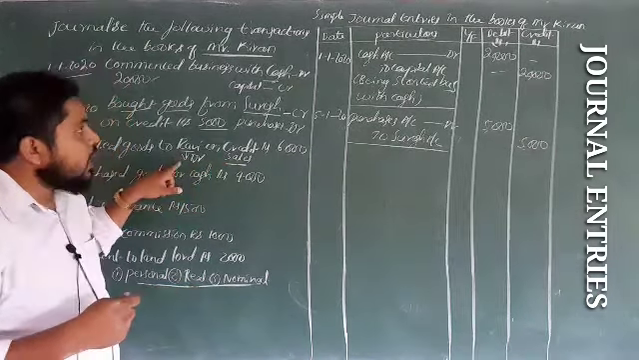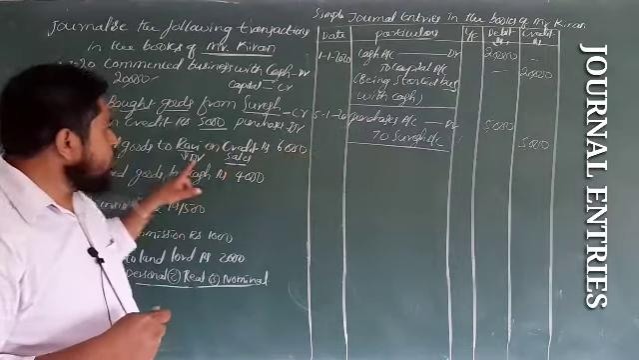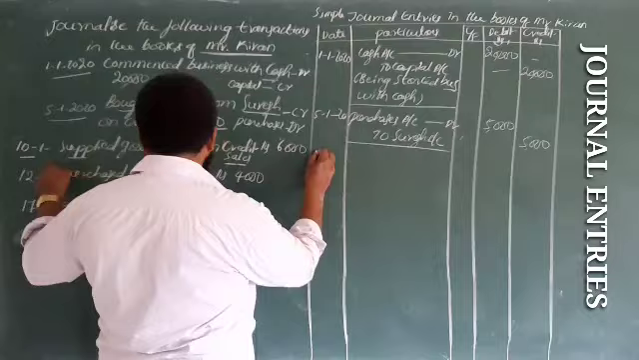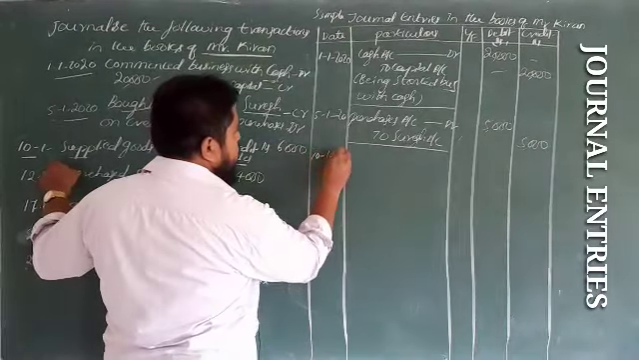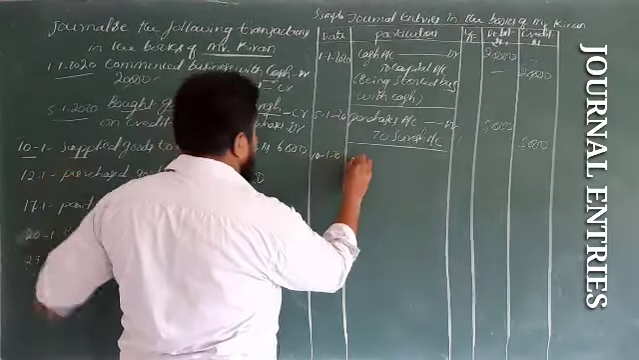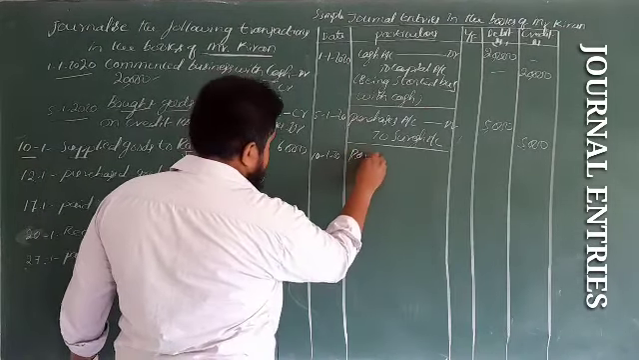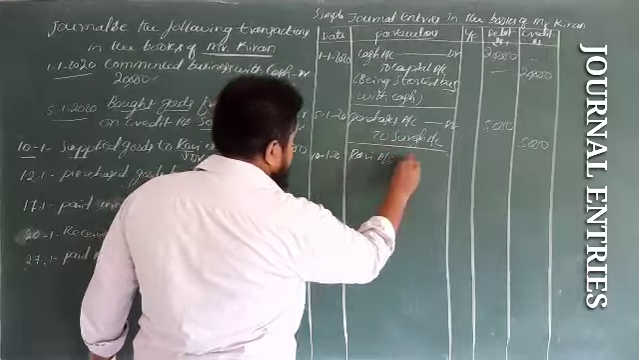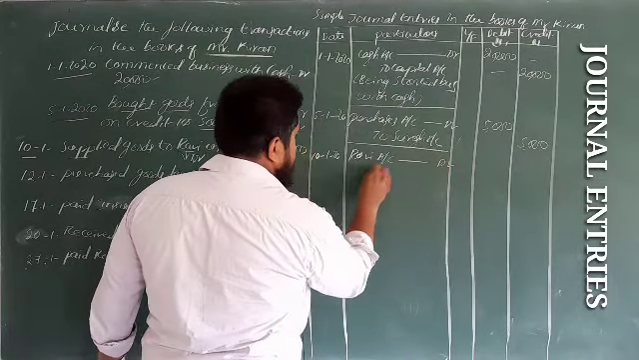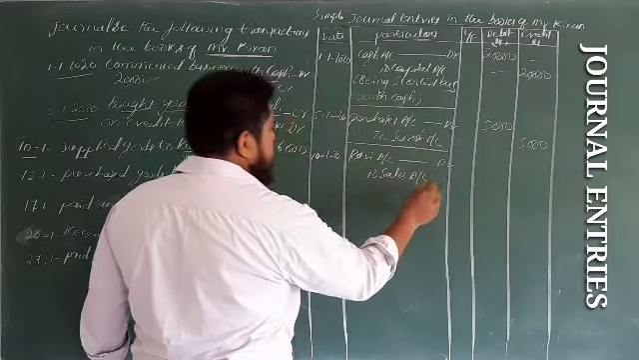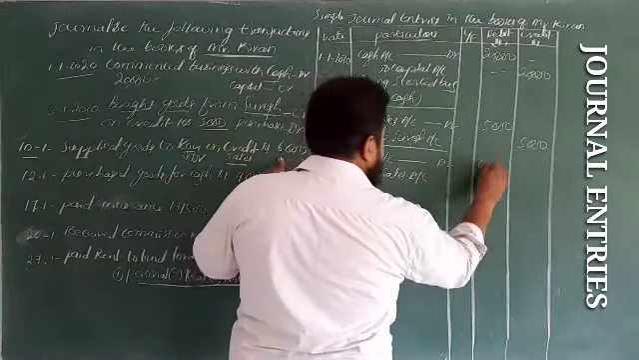Now first, in the journal we have to pass the debit entry. So this is the debit entry. Date: 10/1/2020. Ravi account debit to sales account. Sales account rupees 6,000.